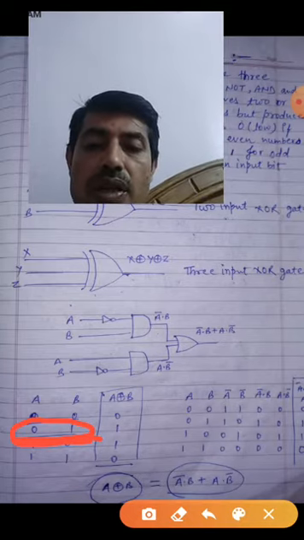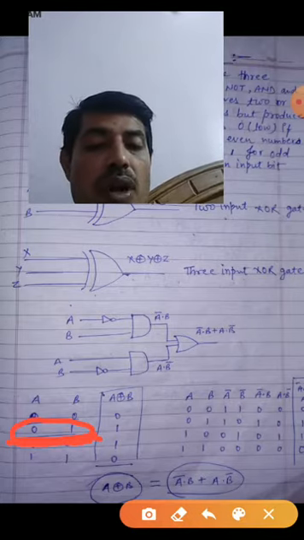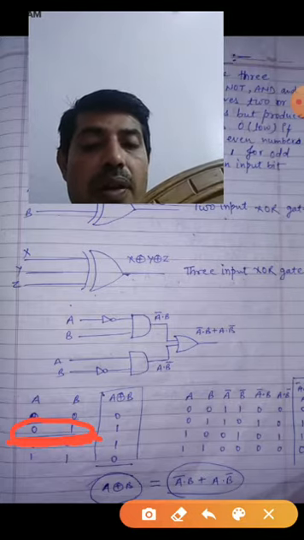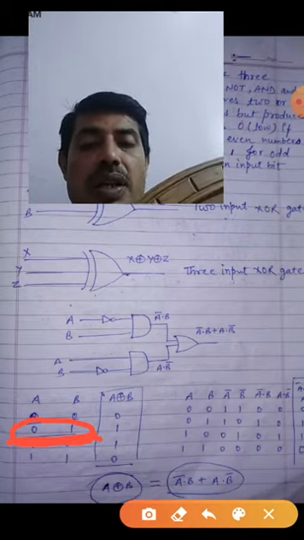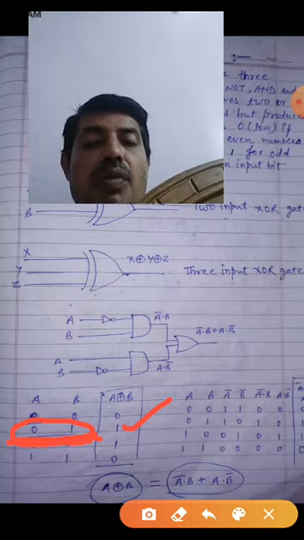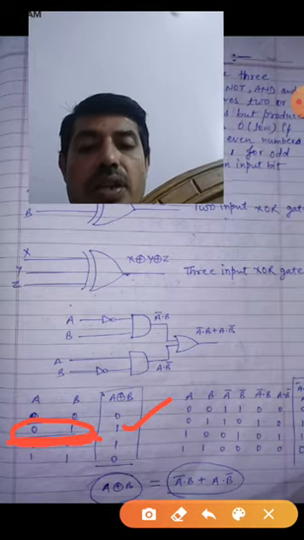Look here, in this one, 0 and 1, how many ones? Only one. So one is what? Odd. So if in the input combination the number of ones is odd, then it will return 1. Otherwise 0. Means if the number of ones is even, then it will return 0.